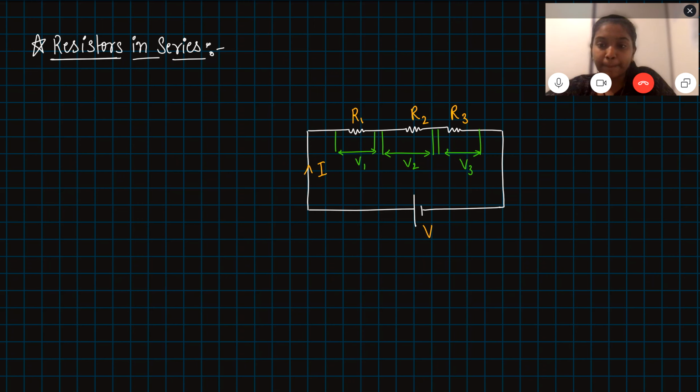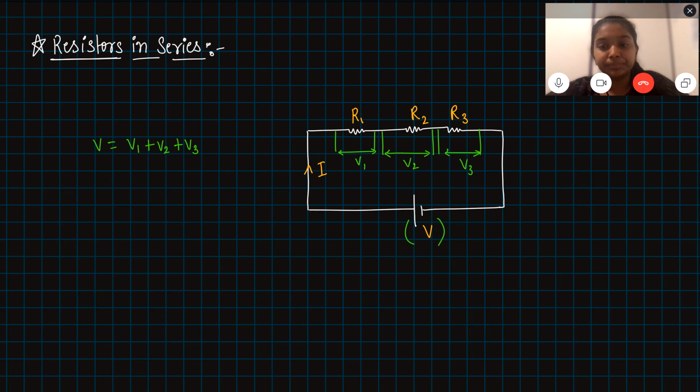One more thing, V is the total source voltage. So the total potential difference is distributed among the three resistances, R1, R2 and R3. The individual potential differences, when summed up together, will come up to V, because the main source of voltage is V. There is no loss of voltage, so the total voltage should be equal to the sum of the voltages in the circuit.